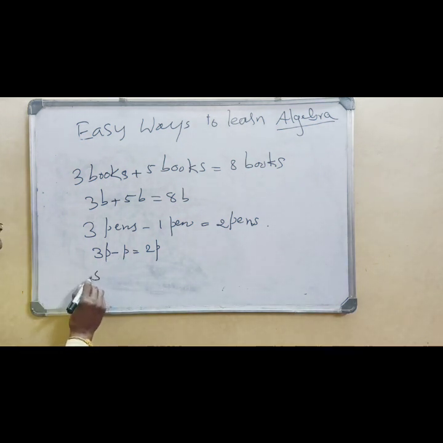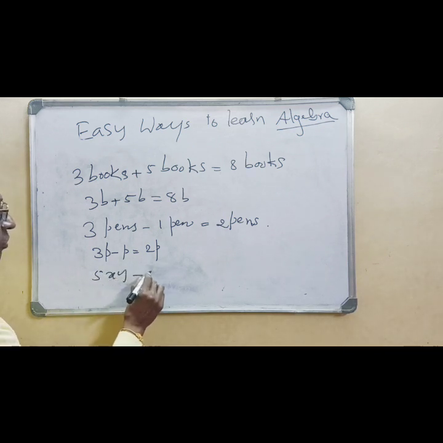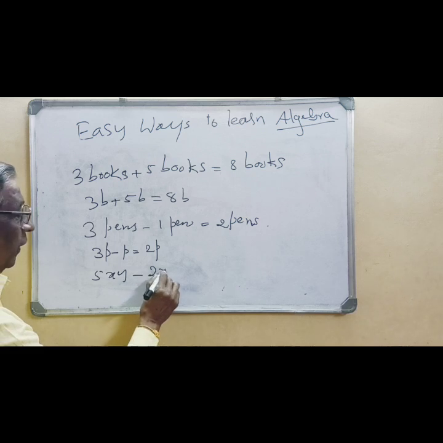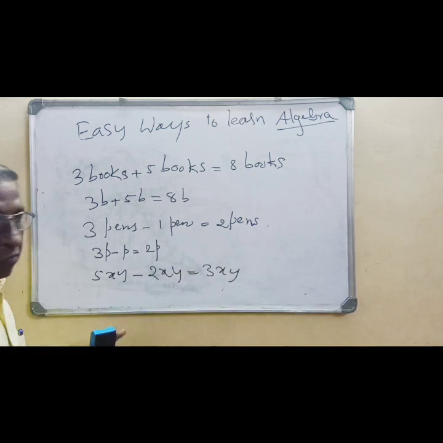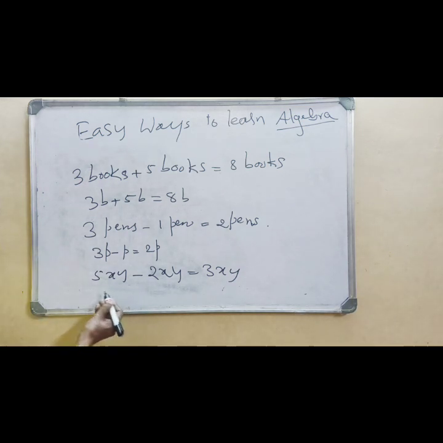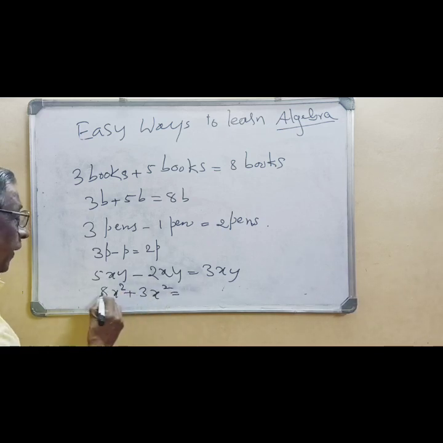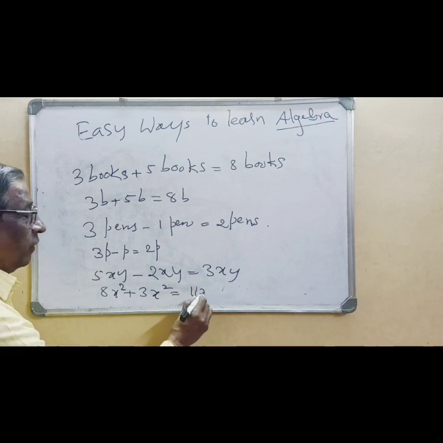Like that, 5xy minus 2xy is 3xy. You can add also. 8x square plus 3x square is 8 plus 3, 11x square.